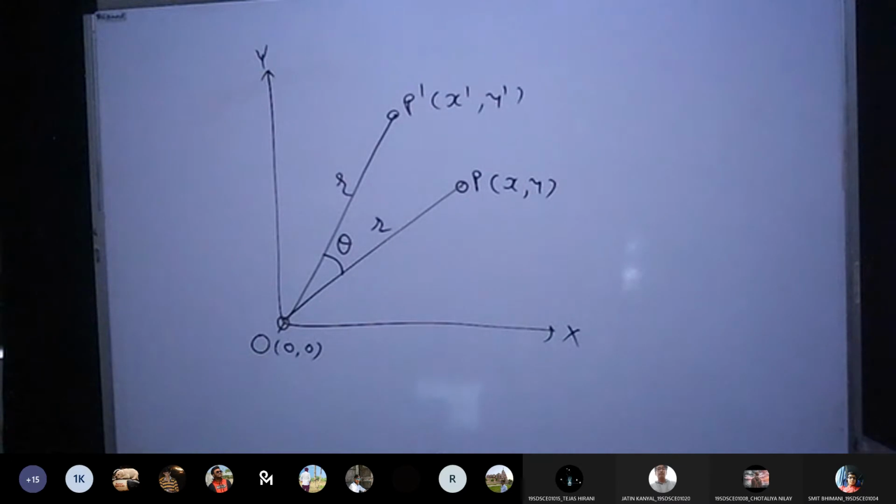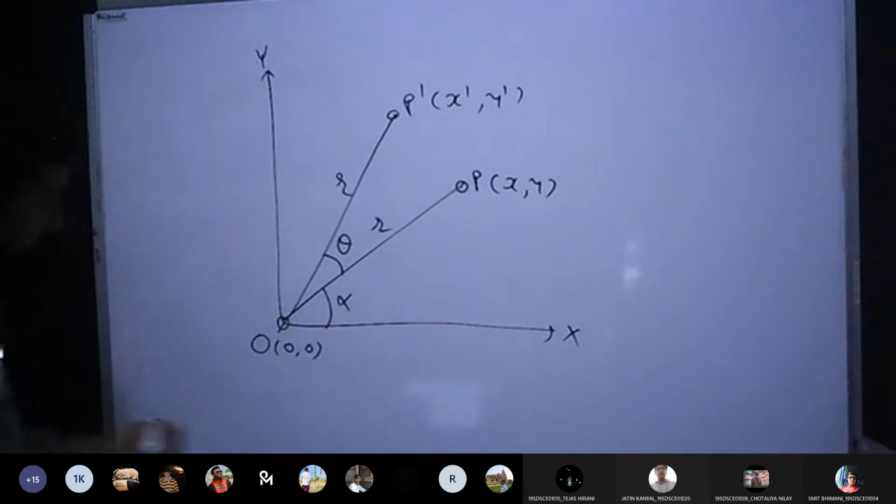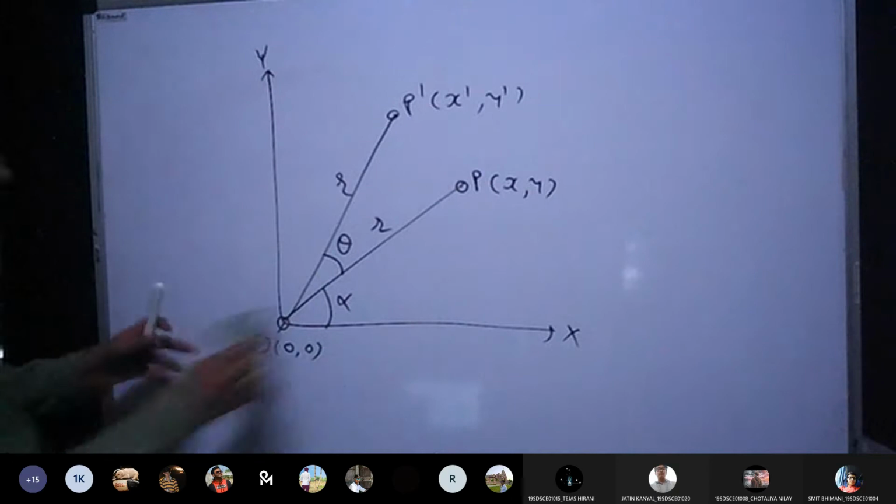Now, to derive the equations, once you have this figure ready, you can extend the lines and form the right angle triangle. So let me go with 5 instead of alpha.